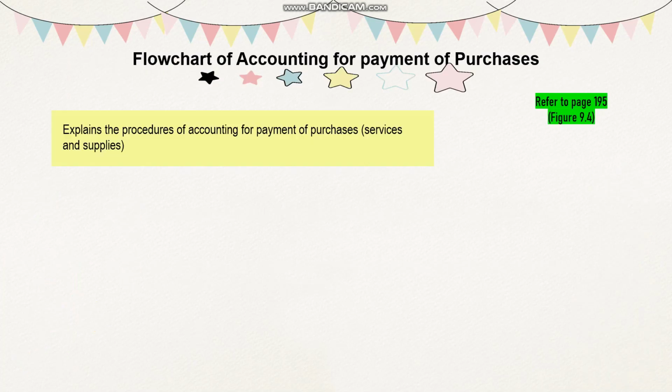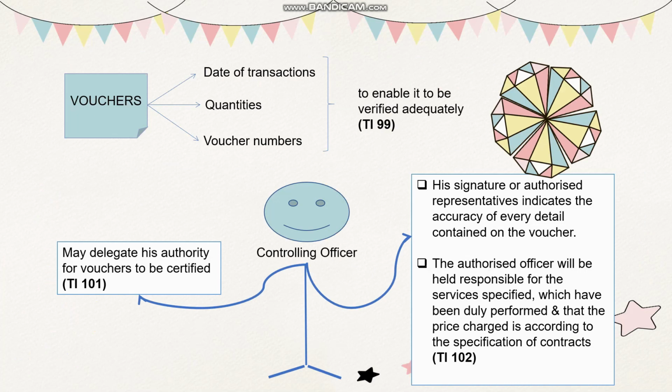The flowchart of accounting for payment of purchases explains the procedures of accounting for payment of purchases, which are the services and supplies. You can refer to page 195 under figure 9.4. All vouchers prepared should contain detailed particulars, date of transaction, quantities, and voucher number to enable them to be verified adequately, which is under TI 99.